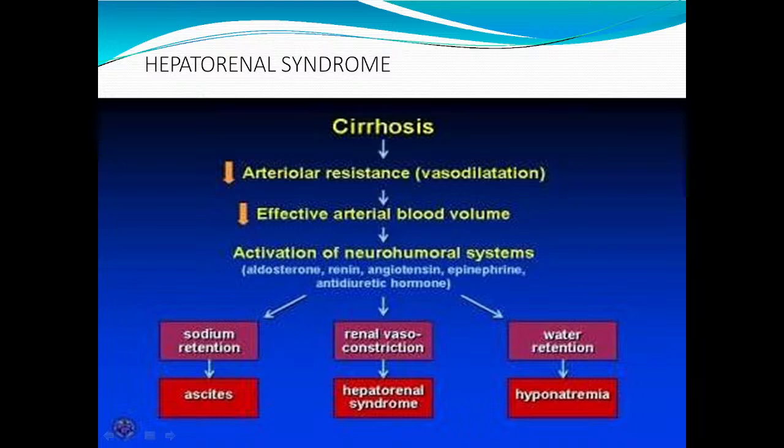The patient has vasodilatation, so there is decreased effective arterial blood volume, and activation of various neurohumoral systems. This will cause renal vasoconstriction and the patient will develop hepatorenal syndrome. What is important here? Anatomically, the kidneys are normal. Only because of decreased blood supply to the kidneys, they have dysfunction. So, this is called hepatorenal syndrome.